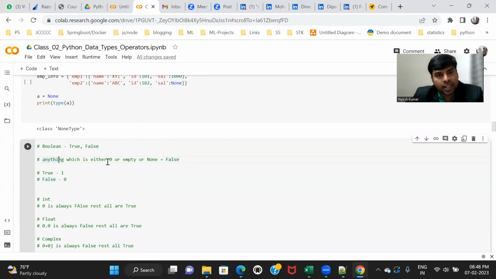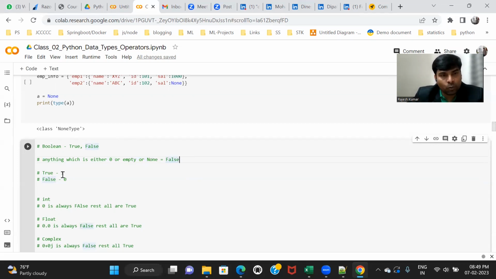So if something is either 0 or empty or none, then it is considered false. This is a rule in Python. If something is either 0 or empty or none, then we consider it false, and apart from this combination, everything is true. Only in these 3 cases do we consider it false, and everything else is true.